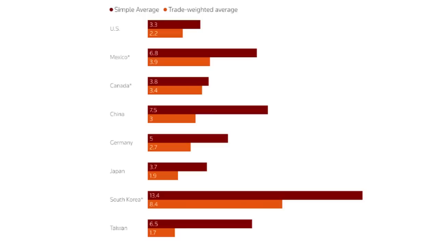And if we zoom in and have a look at the specific rates for each of these countries, you can see that Mexico is charging 6.8% compared with 3.3% for the USA. So that's a differential of 3.5%, which is actually quite large. But in reality, the situation is worse than that because there's a free trade agreement in place historically between the US and Mexico. So if the US does apply a rate of 6.8% against all Mexican imports, that would be a huge increase in the cost of all of those imports. And that would have both an impact on Mexico's export values, but also would raise prices in the US.